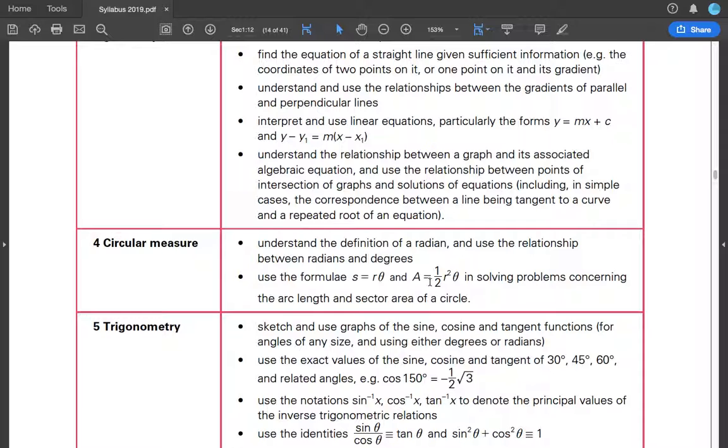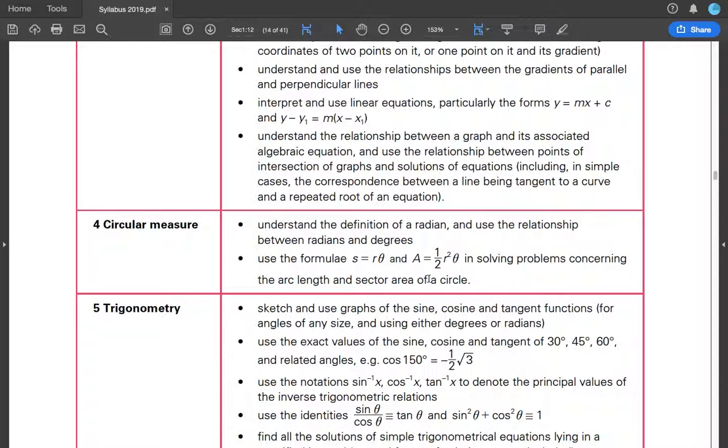That's just obvious, right? That's what you learned way back in your IGCSEs. Okay. Understand the definition of a radian and use the relationships between radians and degrees. They may ask you for this one: what is a radian, and what do you mean by the relationship? The relationship is that pi radians is 180 degrees, that's all.